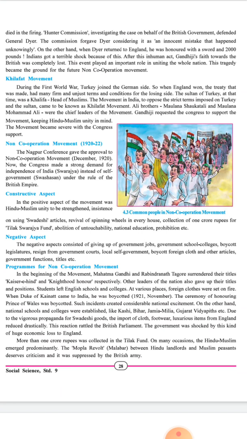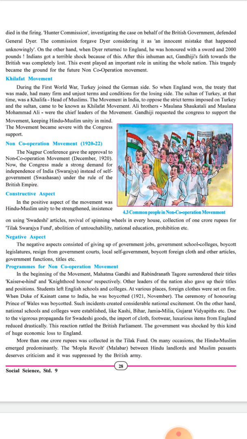The Sultan of Turkey was also the religious head, called the Khalifa, of Muslims worldwide. At that time the Sultan of Turkey was the Khalifa, the head of Muslims. The movement in India opposed the strict terms imposed on Turkey and the Sultan, and it came to be known as the Khilafat Movement.